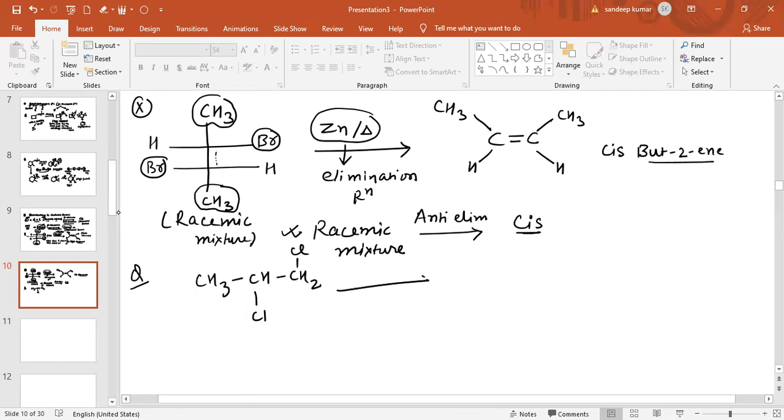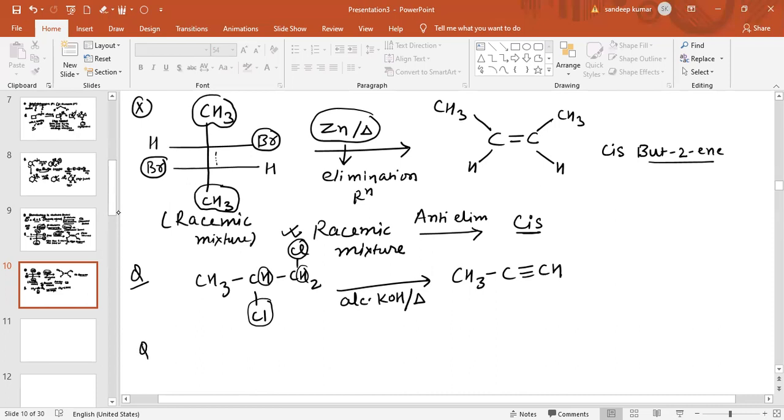When we add alcoholic KOH along with heat, elimination will occur. In the first step, this Cl will be removed and this hydrogen will be removed. Then in the second step again, this Cl will be removed and this H will be removed. So minus 2 HCl, and a triple bond is formed between the carbon atoms.